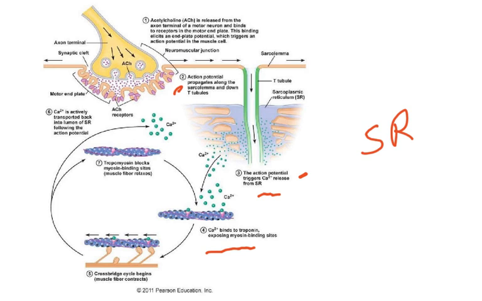Number four, calcium binds to troponin. So the action potential triggers the calcium release. The calcium binds to troponin, exposing the myosin binding sites. Number five, the cross-bridge cycle begins. Number six, this is the important thing: calcium is actively transported back into the lumen of the SR following the action potential. Number seven, tropomyosin blocks the myosin binding site, and the muscle fiber relaxes.